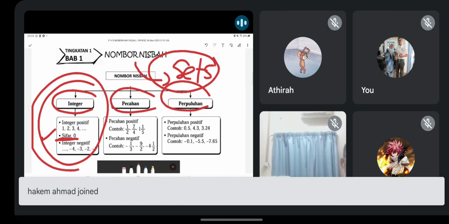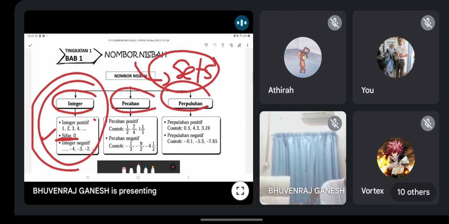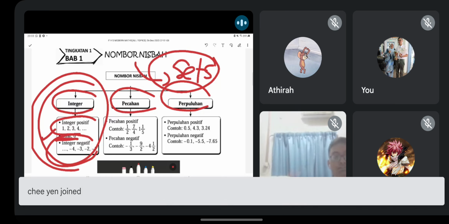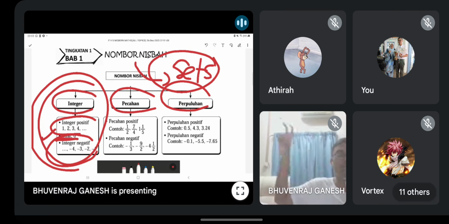So you must make sure you all know integer. Integer got positive, got negative. But integer come under rational number. Integer tu tergolong di bawah nombor nisbah. Rational number is a big tree. Integer is one of the branch. Pokok dia adalah nombor nisbah. Salah satu cabang dia adalah integer. So this is the example I want to tell you all.